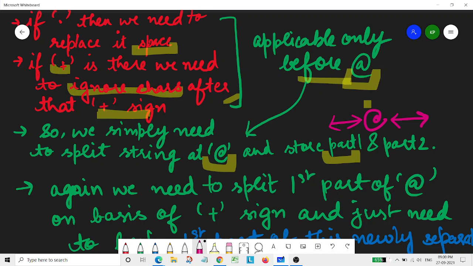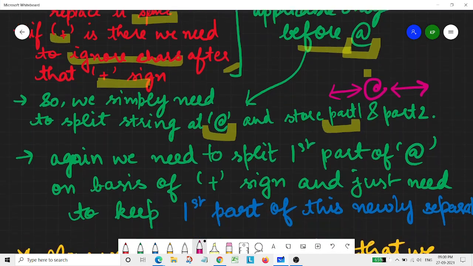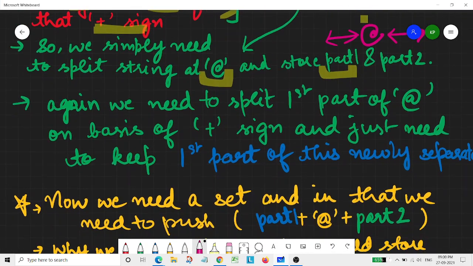The next thing we need to do, because of the above two facts, is ignore the part where we have the plus symbol. So we split the first part of the string on the basis of the plus symbol, simply take the first part of that string, and ignore the second part which was separated by the plus symbol.